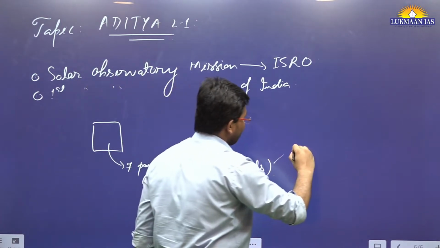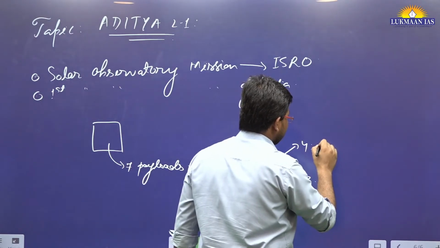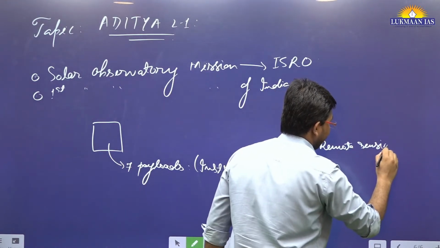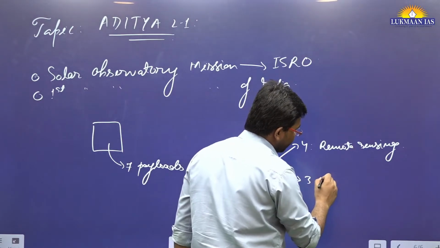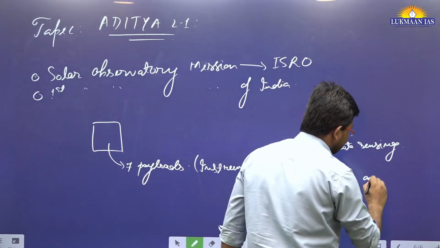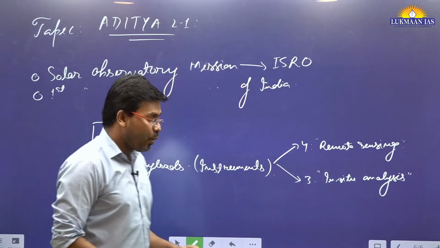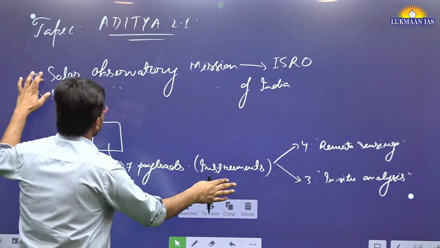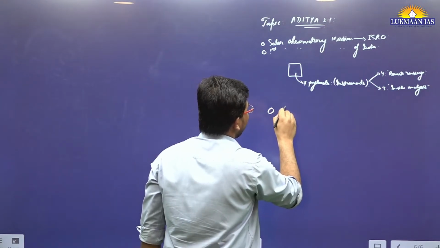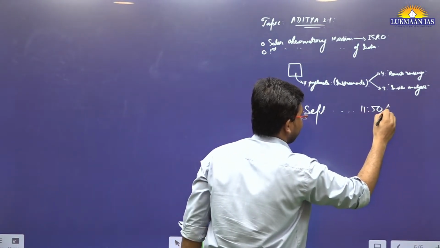So 4 of these instruments are going to do remote sensing activities, and 3 of these instruments are going to conduct in situ analysis or experiments in space. ISRO has already launched Aditya L1 on 2nd of September, at 11:50 AM.